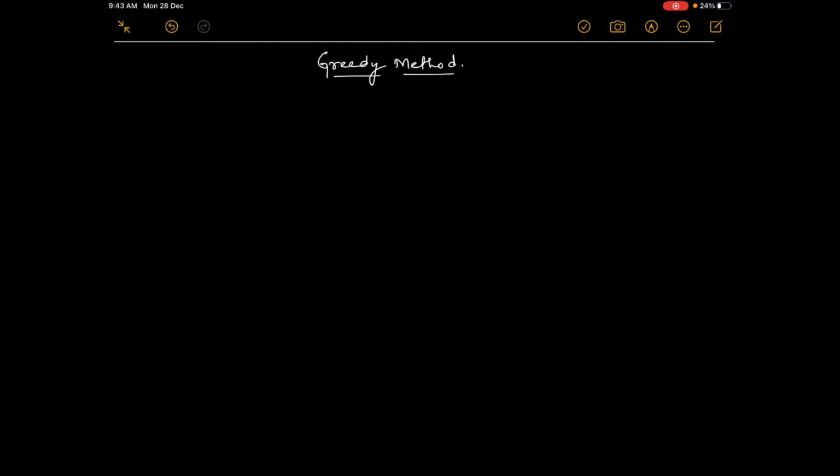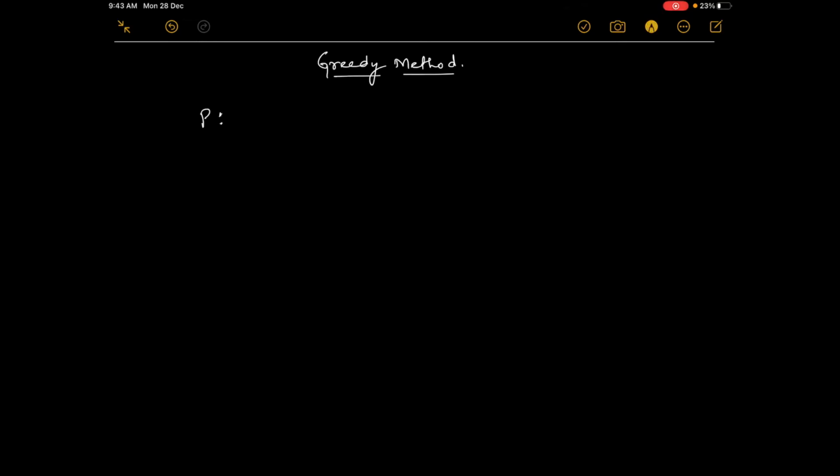An optimization problem requires either a minimum result or a maximum result. For example, if you have a problem on profit, then the profit must be maximum. If you have a problem which is about cost, then the result must be very minimum, cost must be very minimum, and that is the best solution. We'll take an example here. So what is an optimization problem? An optimization problem is one which requires a minimum result or a maximum result.